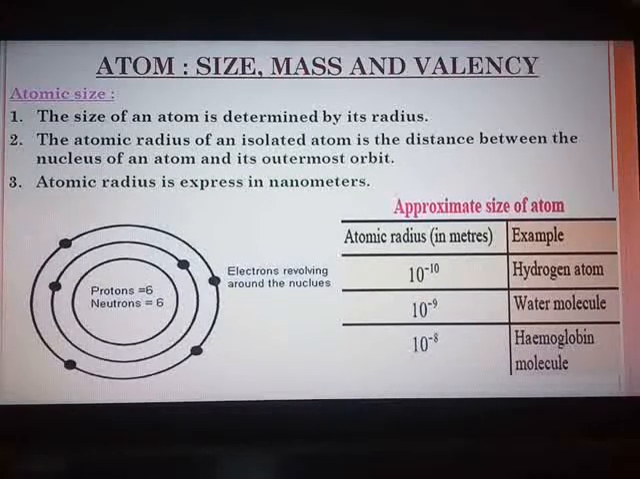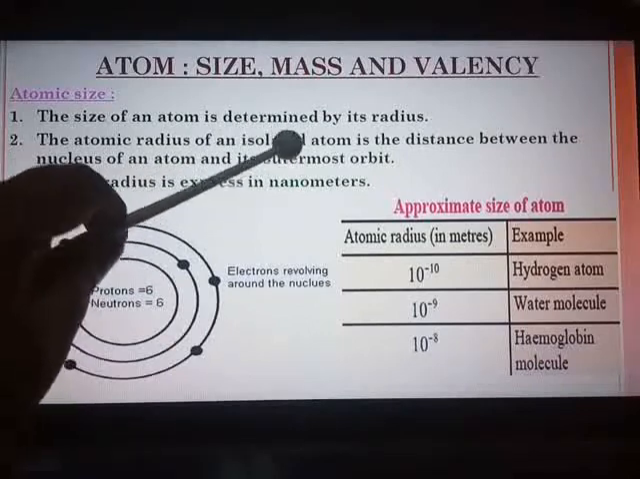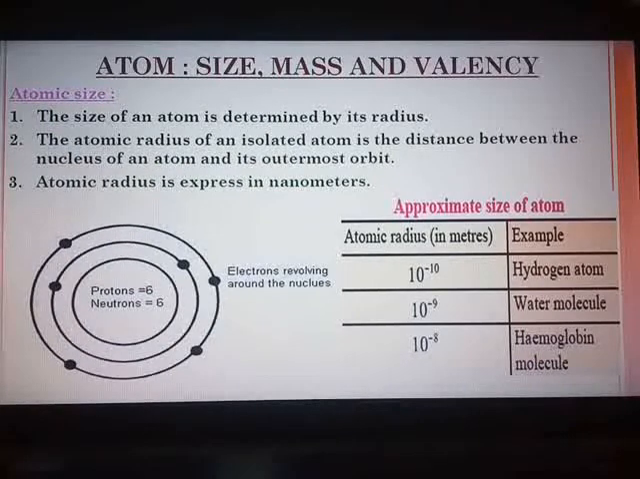Now what is this atomic radius? The atomic radius of an isolated atom, isolated means it is away from all the other atoms, is the distance between the nucleus of the atom, that is the center, and its outermost orbit. Depending upon the number of orbits, the atomic radius will vary. More the number of orbits, more will be the atomic radius. And the unit for expressing this atomic radius is nanometers.